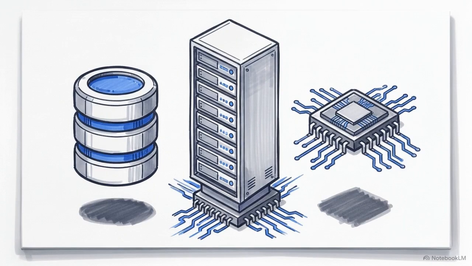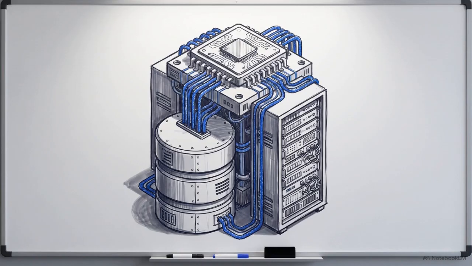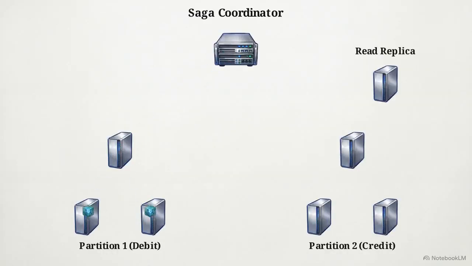We can now combine all of these components into a single end-to-end walkthrough of the completed, massively distributed digital wallet architecture. The Saga coordinator issues a debit to partition 1, which replicates via Raft and acknowledges. The coordinator then pings partition 2, which runs its own Raft consensus to commit the credit. Finally, read-only nodes process this through CQRS, updating the client via WebSockets.